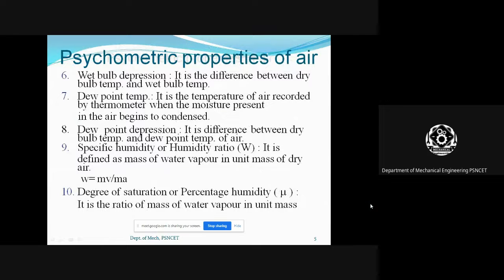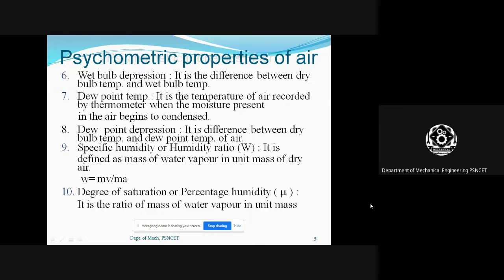Now, wet bulb depression. What do you mean by wet bulb depression? It is the difference between the dry bulb temperature and the wet bulb temperature. So the wet bulb depression is nothing but the difference between the dry bulb temperature and the wet bulb temperature.